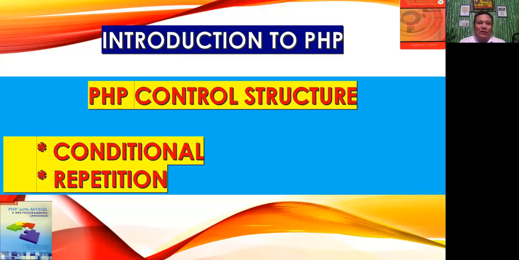Okay, so good day everyone. Today we're going to discuss control structure and loops in PHP. I will show you how to use all the main control structures that are supported in PHP, like if else, foreach, while, and more.